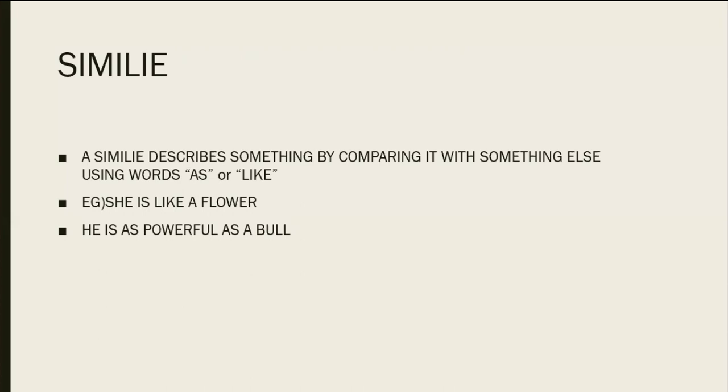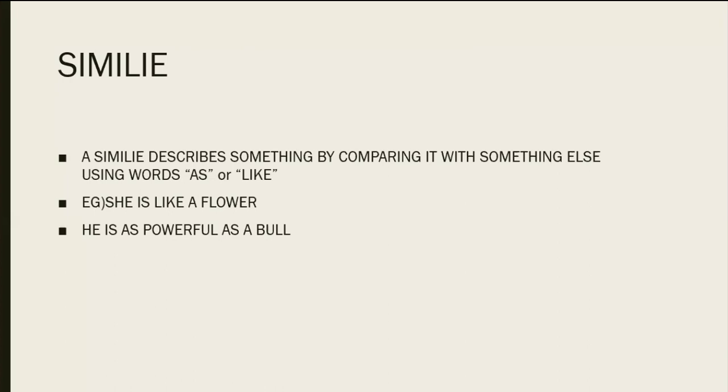Okay, so what is a simile? A simile is a figure of speech or figurative language that we use to compare. So how do we compare? We take two unrelated things, and we compare using the words as or like. For example, look at the sentence: She is like a flower. So we are comparing a girl to a flower using the word like.